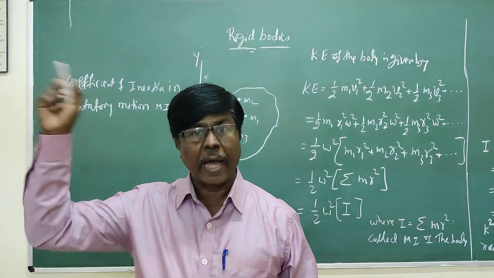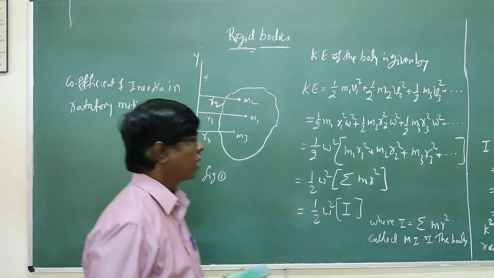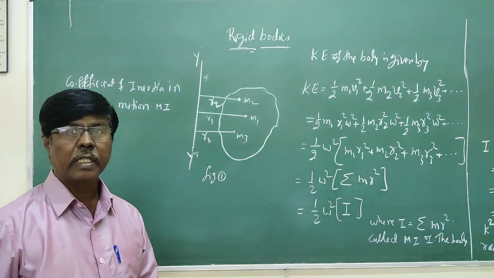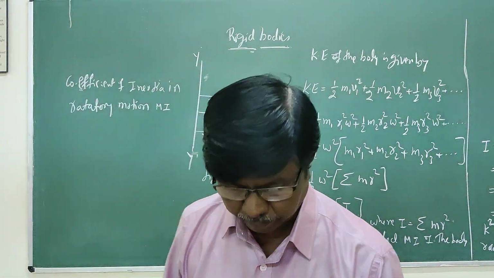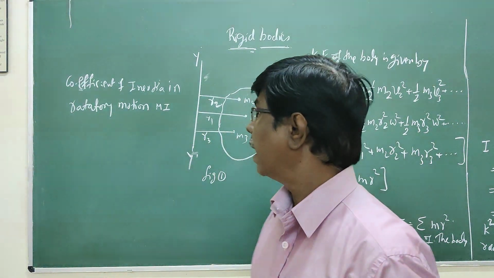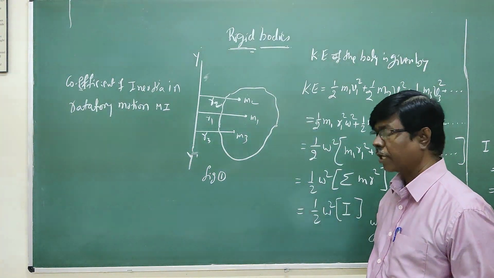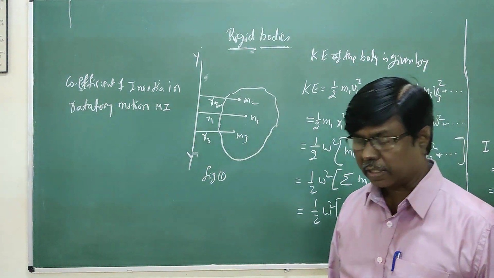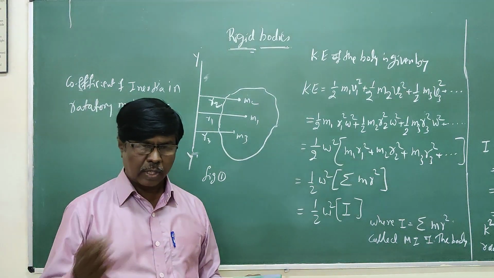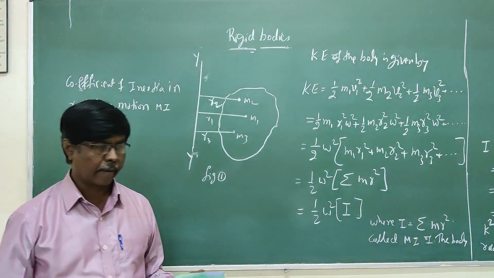So, for example, a rotating fan is an example, or a pulley, or wheels. These have axes of rotation. If you know the axis of rotation, then in this entire rigid bodies chapter, we will calculate what is called the moment of inertia of different bodies. So we will go on calculating the moment of inertia of different bodies one by one.